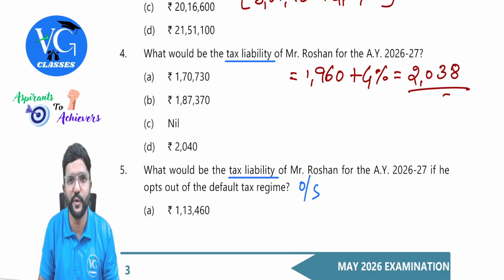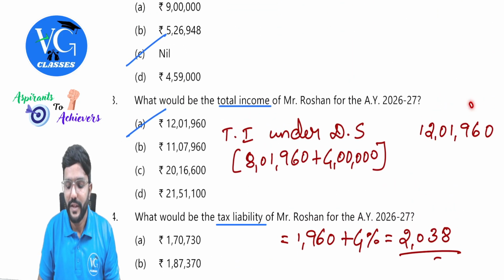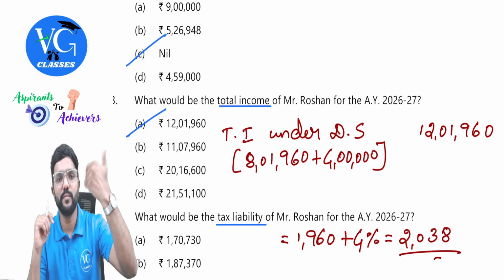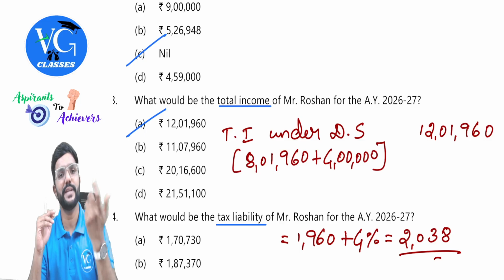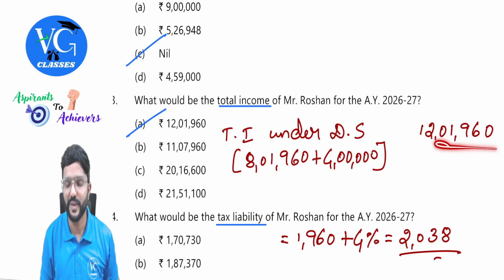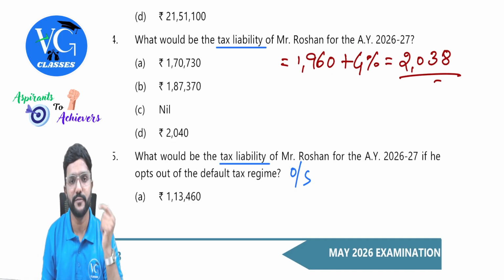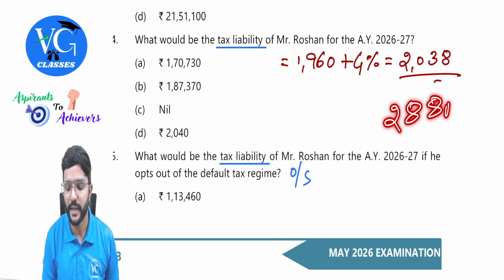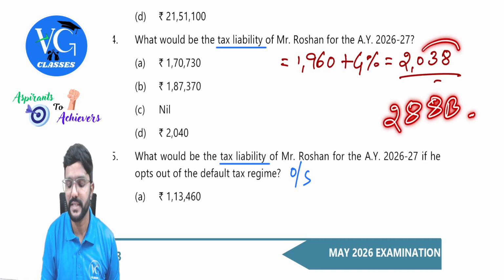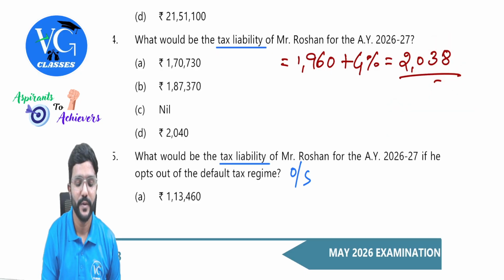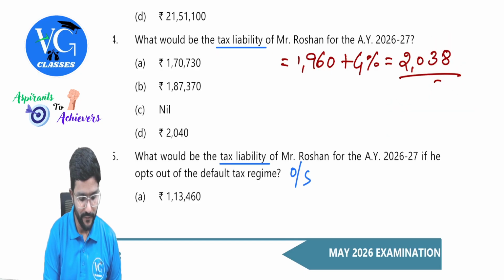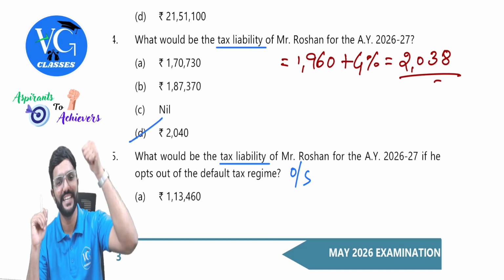As it is an MCQ, you need not prove your answer. I repeat, when the total income of a resident individual is marginally more than 12 lakh, then check how much is more than 12 lakh. So in this case, it is 1,960. So after rebate, the tax liability will be 1,960 plus 4% cess comes to how much? 2,038. Round it off to nearest 10 rupees as per section 288B. The total tax liability should always be rounded off to nearest 10 rupees, guys. So as it is 38, we will make it 40. So what is the answer? 2,040, D. Got it? Yes.